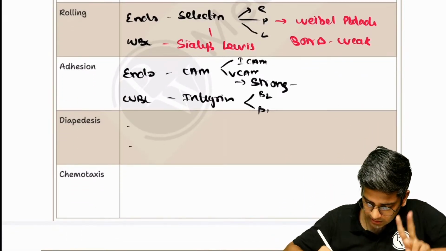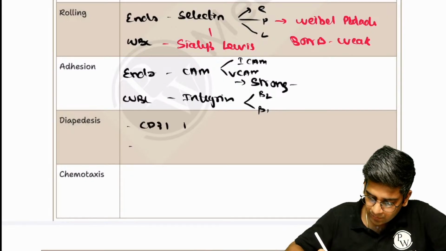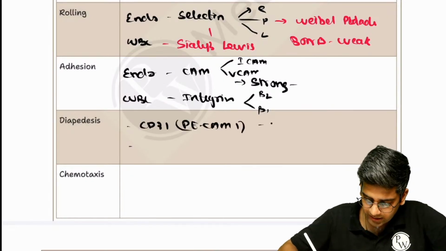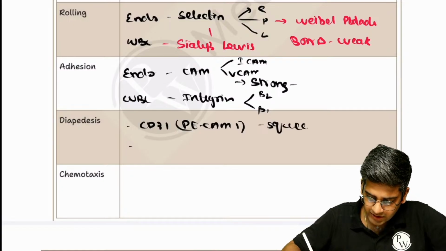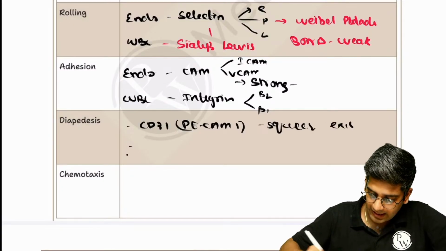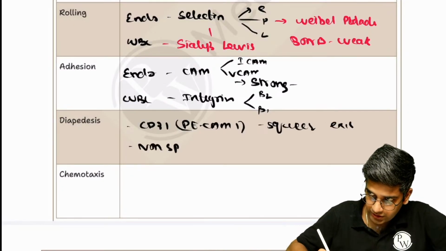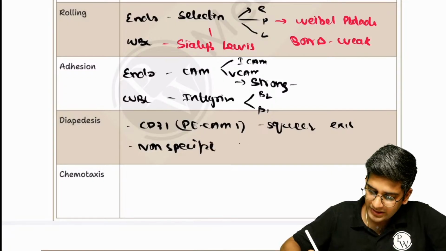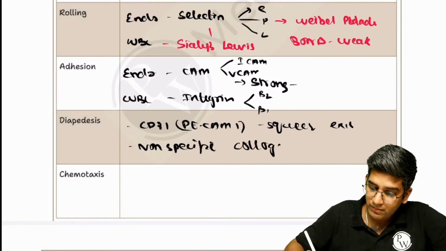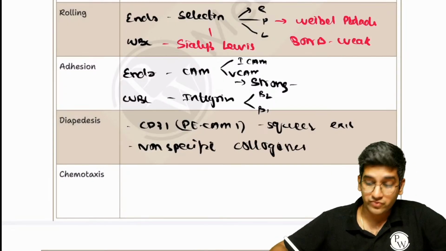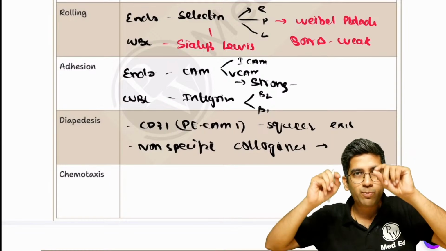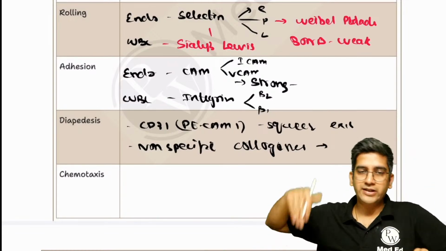Diapedesis again is a two-step process. CD31 or PECAM-1 helps to squeeze and go outside, right? It helps in the squeezing and the exit of the cells. And the non-specific collagenase, which is there in the primary granules of the neutrophils, will help in causing pores in the endothelium's basement membrane so it can go outside.